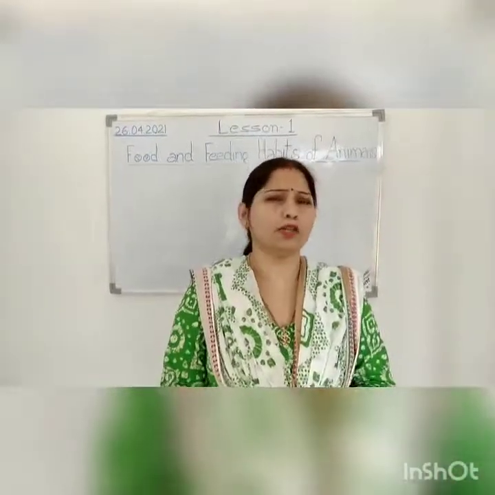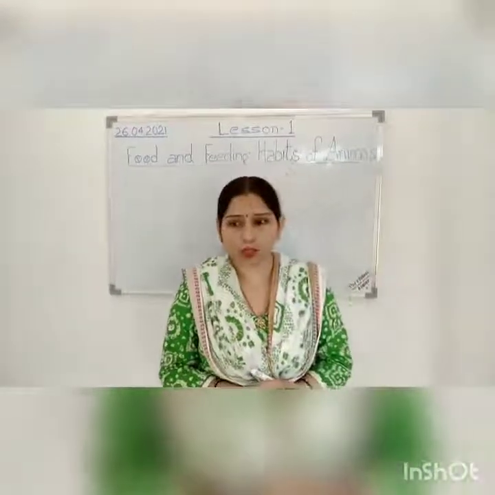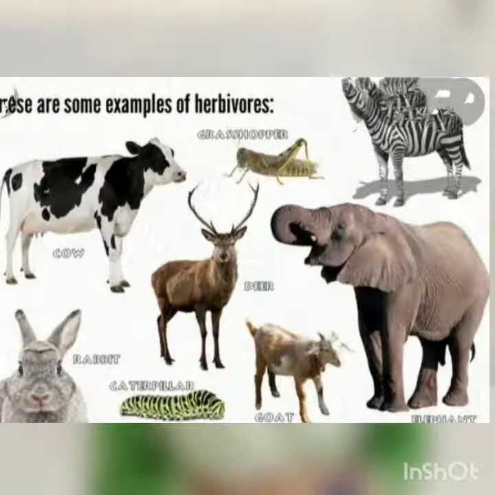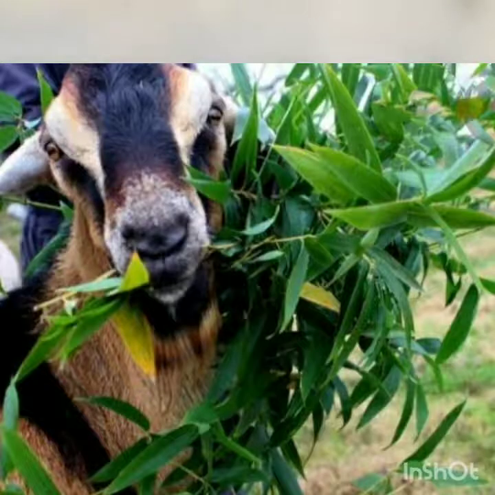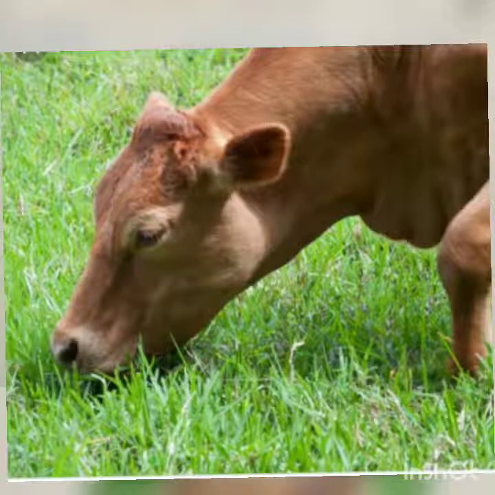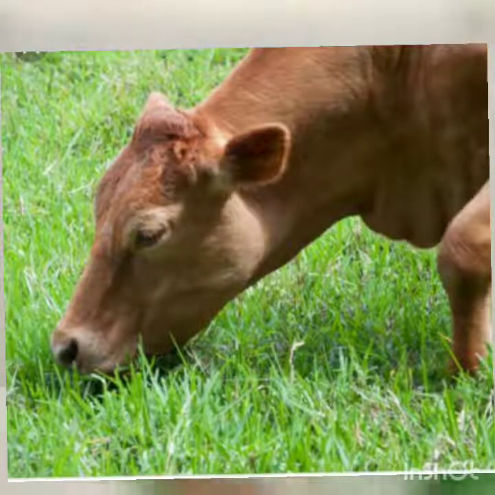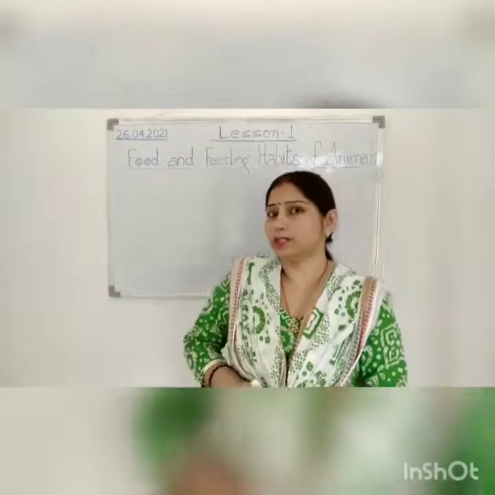Now you all are thinking, what are herbivorous animals? So children, look at this picture. We all can see some animals like cows, goats, buffaloes, sheep. What do they eat? Yes, they eat only plant material, right? They eat leaves of the plant, they eat flowers of the plant, they eat roots of the plant, even they eat the stem of the plant. So such type of animal we call herbivorous animal. What do we call such type of animal? Herbivorous animal.